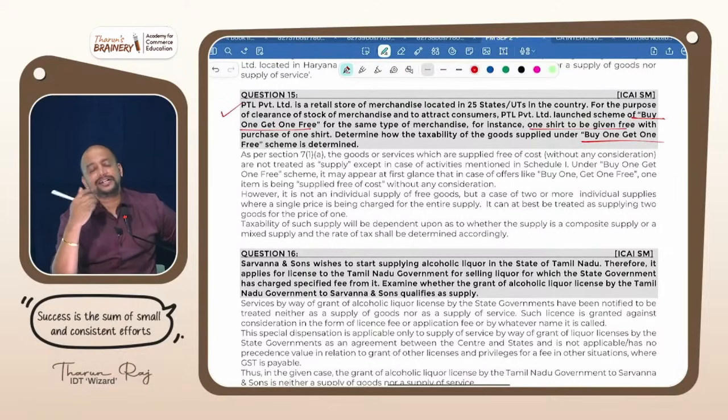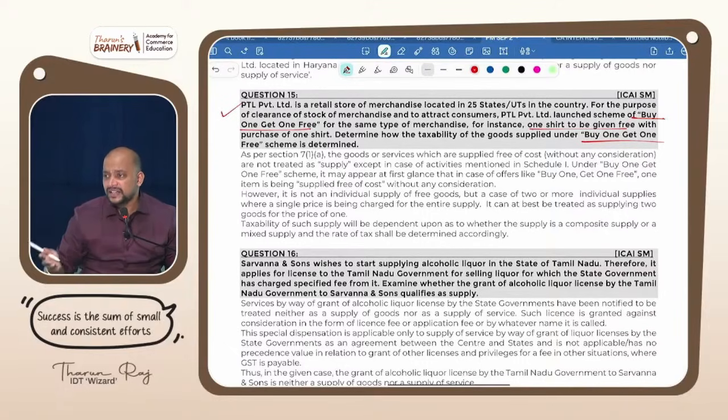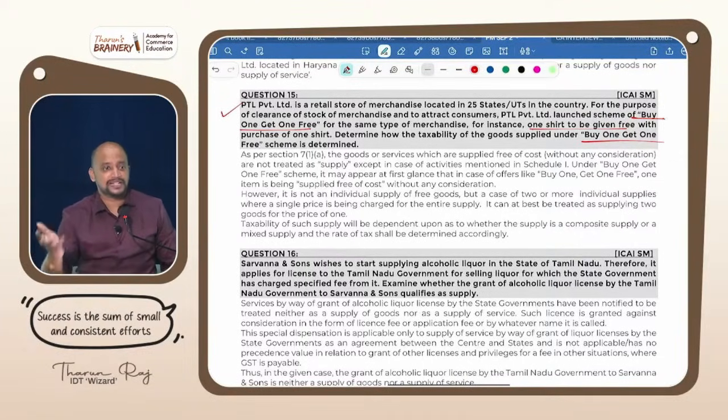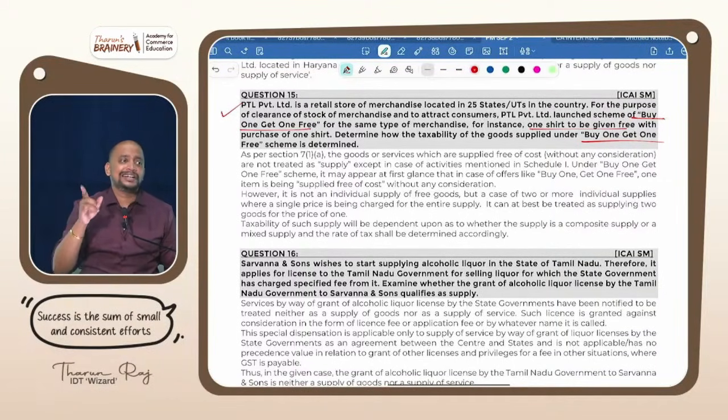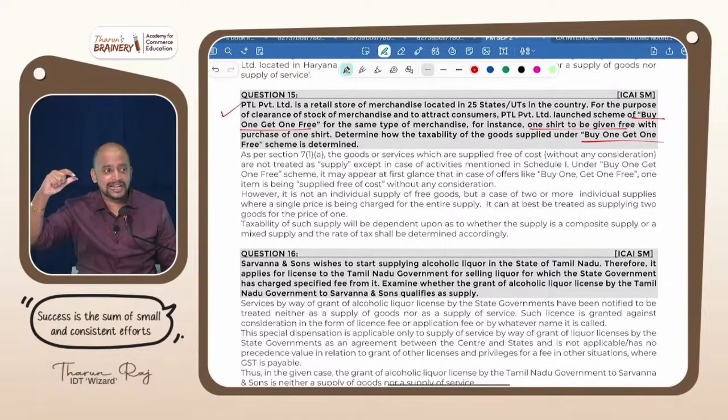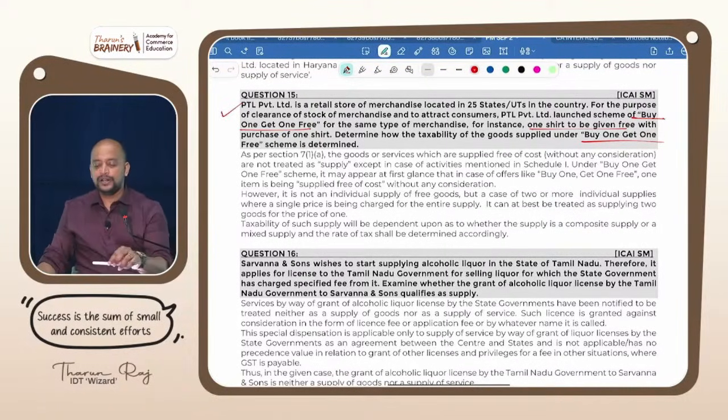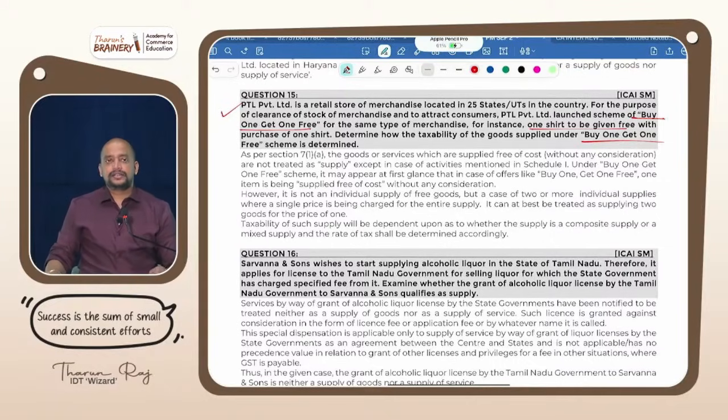How should it be treated? Treat it like composite supply, because the other one is anyhow given free, but you treat it as a composite supply or mixed supply. If it is like a sales promotion, it will be mixed supply. Otherwise, it will be normal composite supply, but it should be treated either as composite supply or mixed supply, and that single price is there, that alone will be chargeable to GST. Is it clear? Example, you buy this Kinder Joy chocolate and you will get a toy free. Composite supply or mixed supply?